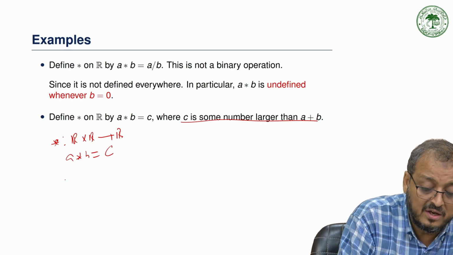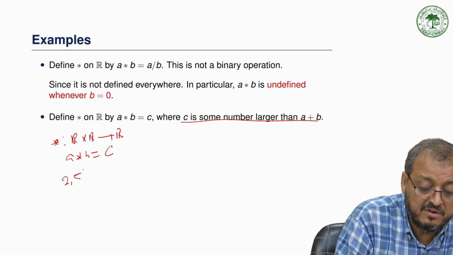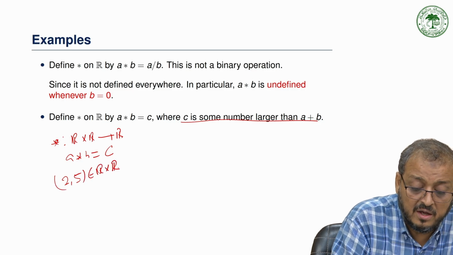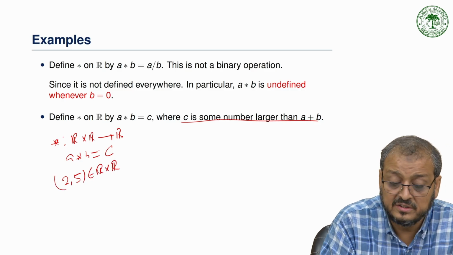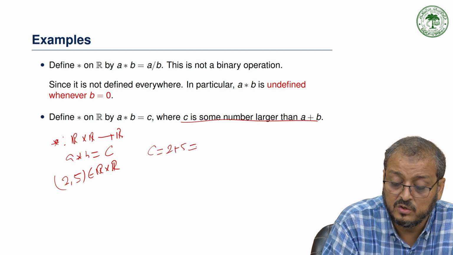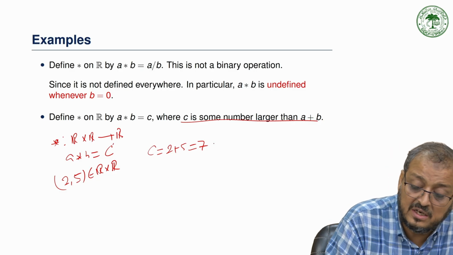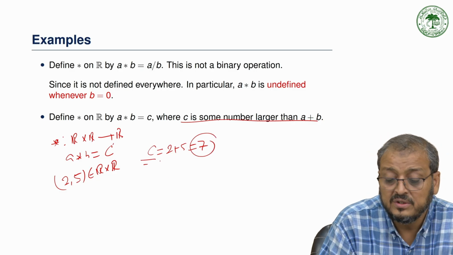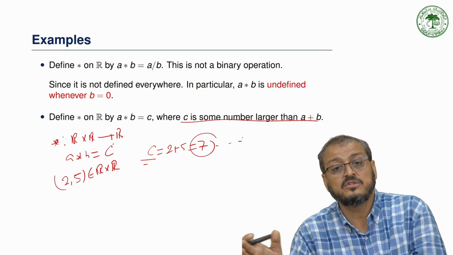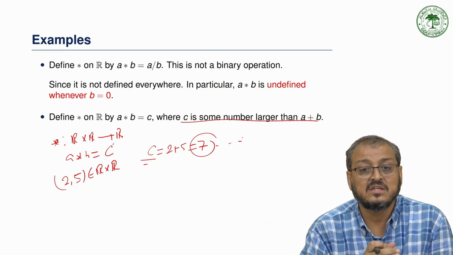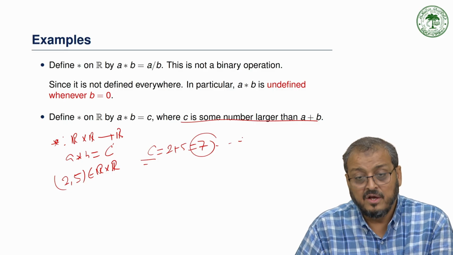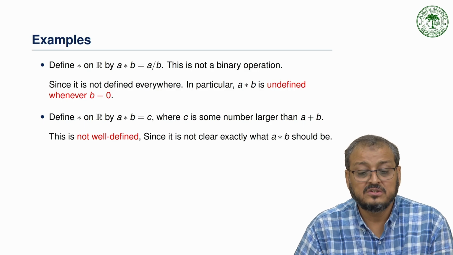So again, we cannot find a unique element in this case. For example, if we take 2 and 5 as elements of R cross R, then C can be calculated from 2 plus 5, which is 7. That means C should be larger than 7, so you have 8, 9, 10, and so on, and all these numbers are possible. In this case we can simply say that this is not a unique element, we cannot find it.